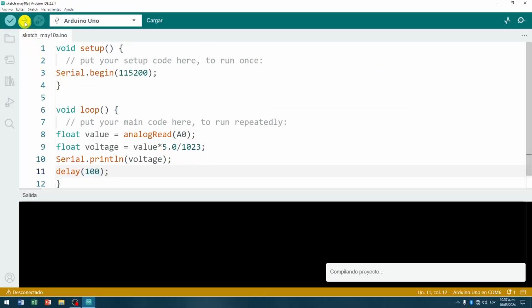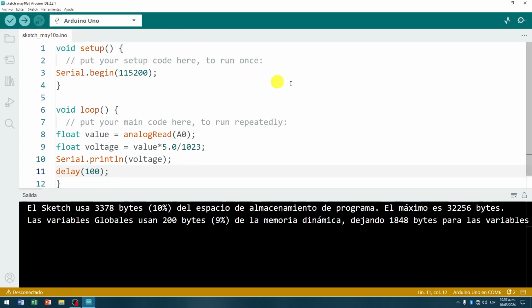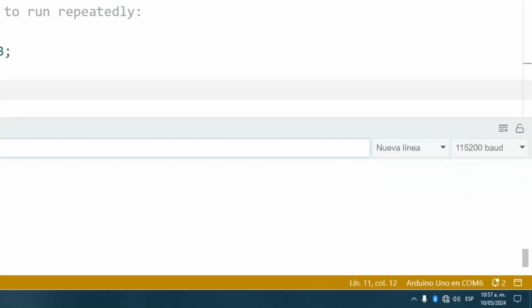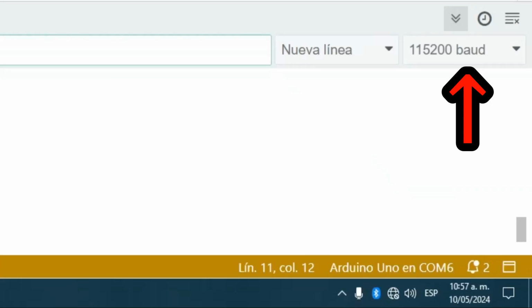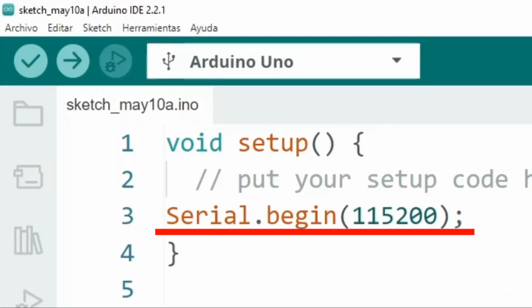We upload this code to the Uno board with the Upload button. And once loaded, we open the serial monitor tool in the upper right, making sure that the monitor speed selected is the same as the one programmed in the code, 115,200 bauds in this case.